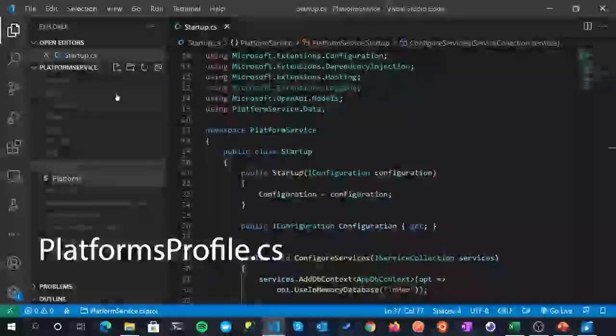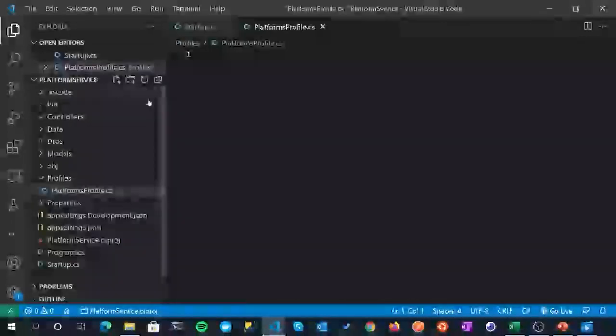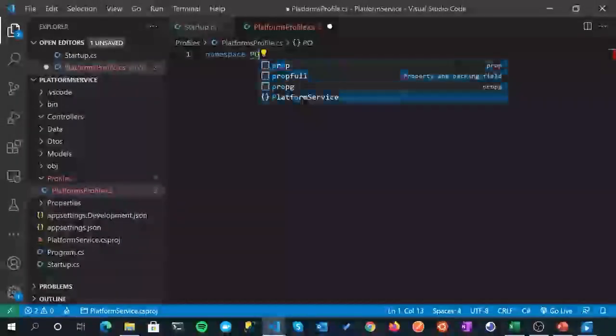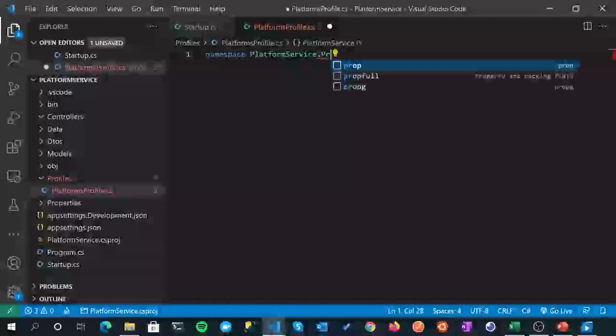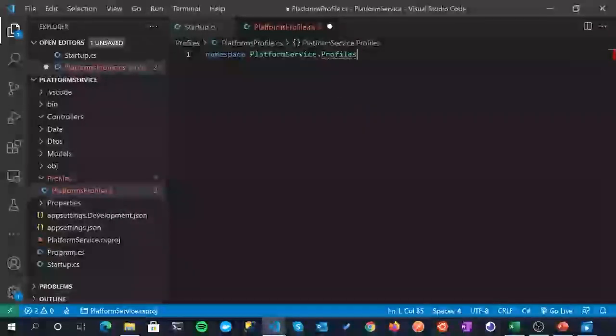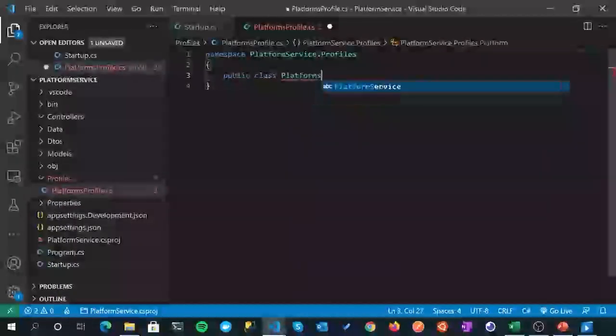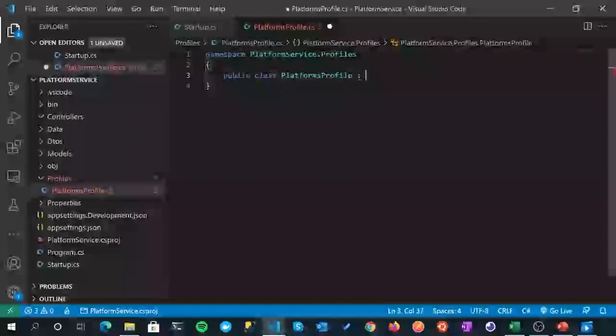PlatformsProfile.cs. Okay, and then the usual setup, the namespace of PlatformService, and this time it's Profiles, plural, and curly brackets, and then it's just a regular old class, so public class PlatformsProfile. And we're going to inherit from an AutoMapper class called Profile.